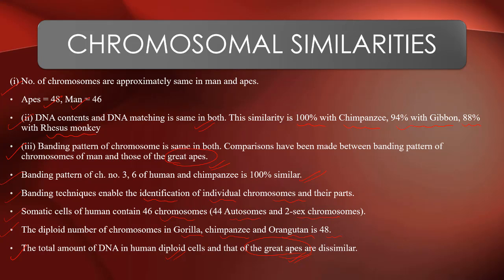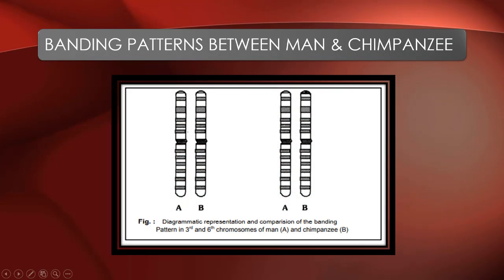Somatic cells of human contain 46 chromosomes, 44 autosomes and 2 sex chromosomes. The diploid number of chromosomes in gorilla, chimpanzee and orangutan is 48. The total amount of DNA in human diploid cells and that of great apes are not exactly matching, they are dissimilar. Now coming to the next, banding patterns between man and chimpanzee.